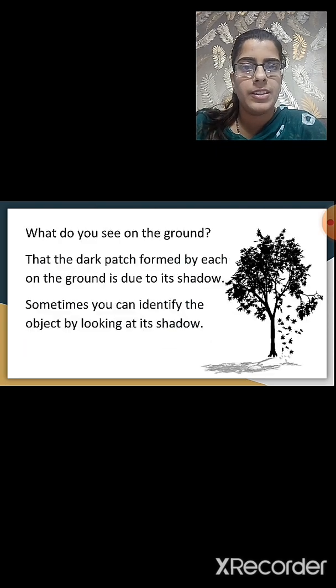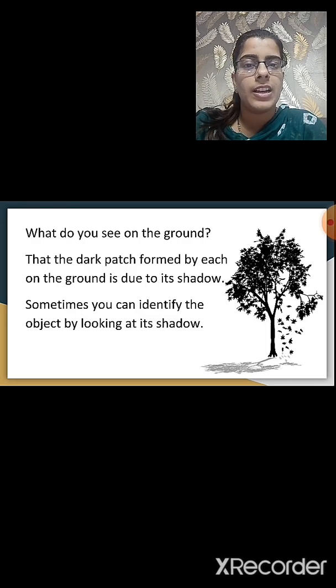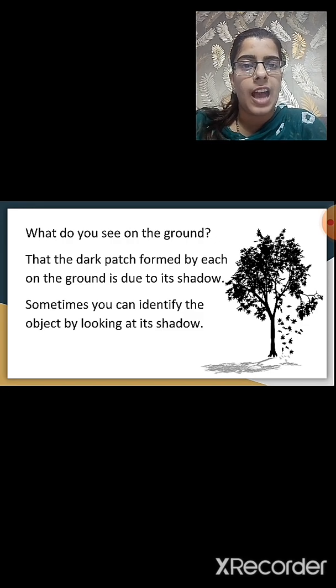What do you notice? What do you see on the ground? The dark patch formed by each object on the ground is due to its shadow.